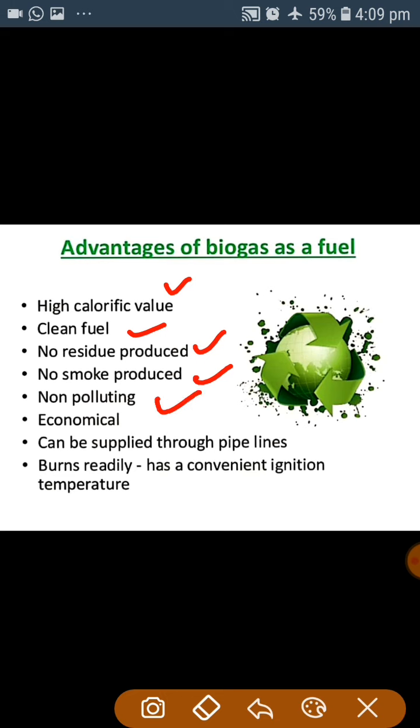Non-polluting. It is an economical method, a cheap method. It can be supplied through pipelines. It burns readily and acts as a clean fuel. It also has a convenient ignition temperature. The temperature which is required to burn the fuel is called ignition temperature. It does not require very high temperature to burn.